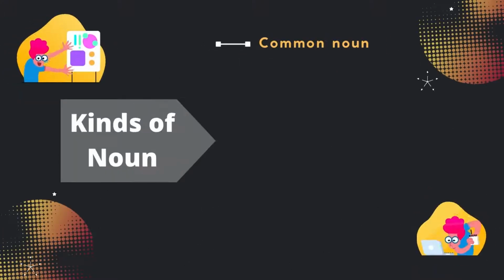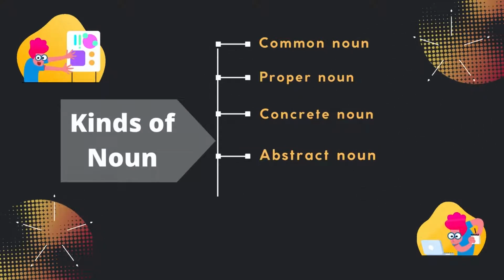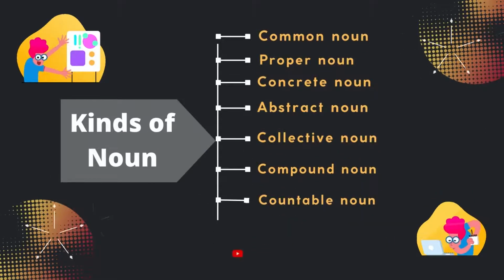The kinds of noun are common noun, proper noun, concrete noun, abstract noun, collective noun, compound noun, countable noun and uncountable noun.